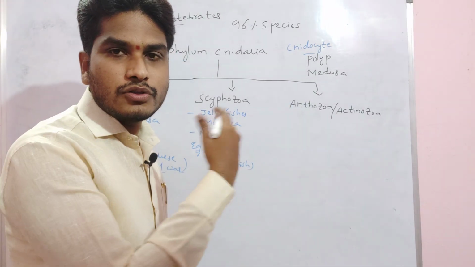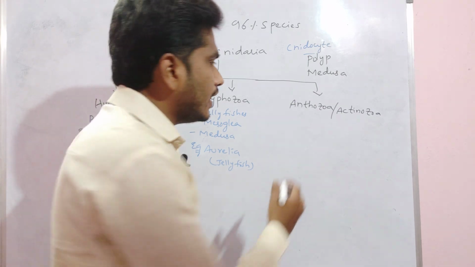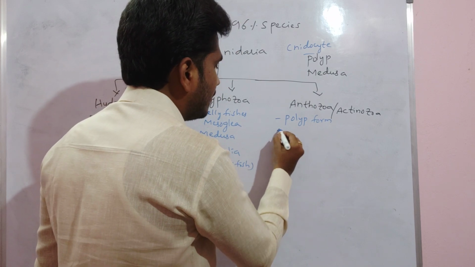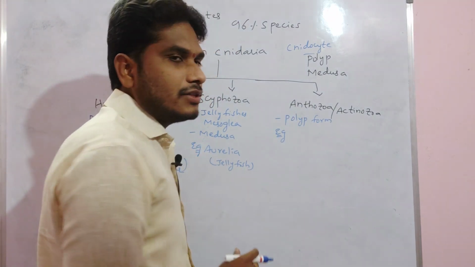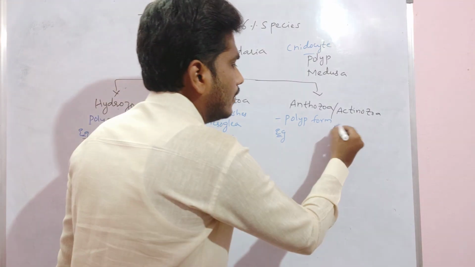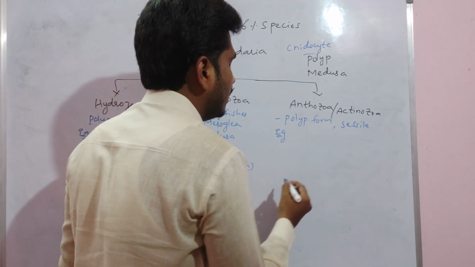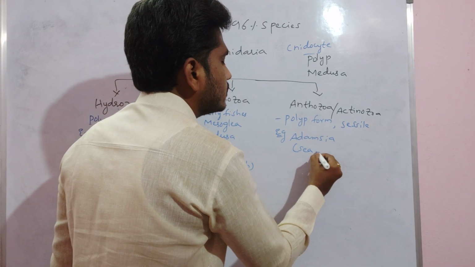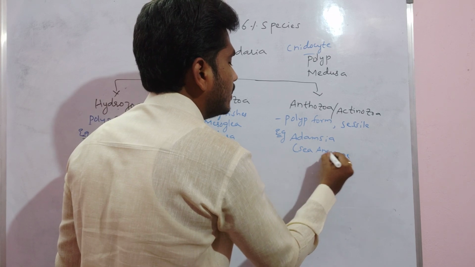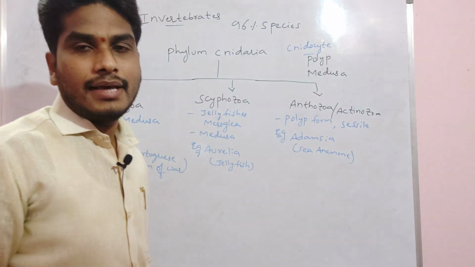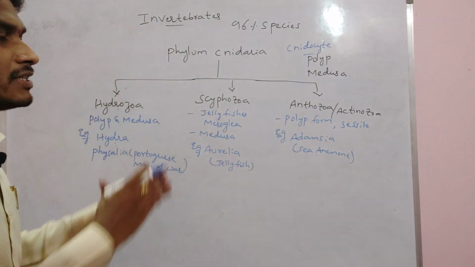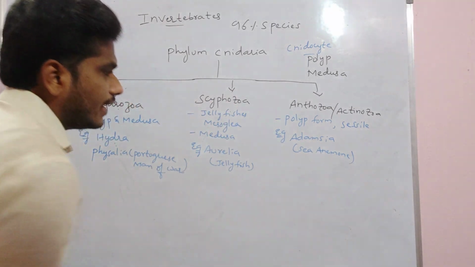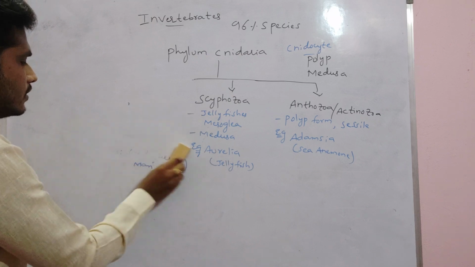And Anthozoans, we are also calling them actinozoans. Anthozoans always consist of the polyp form. They are sessile, that means they can't move, they are sticking to one place only. The Anthozoan example is Adamsia, which we are also calling the sea anemone. This is about the classification of the Cnidaria: phylum Cnidaria is divided into 3 classes on the basis of the polyp and medusa forms.